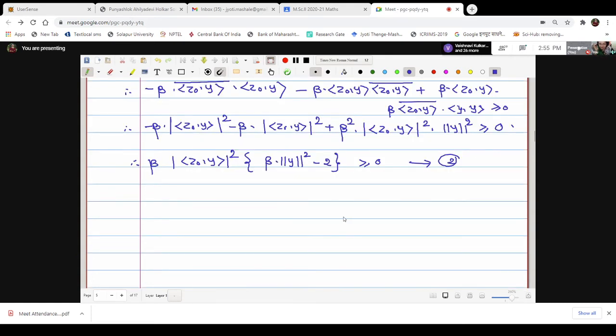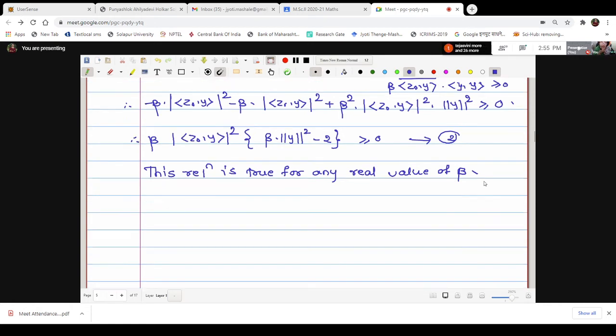Now what we have said is that this relation is true for any real value of beta, because this is a real number. Our aim is to show that inner product z naught with y is 0.